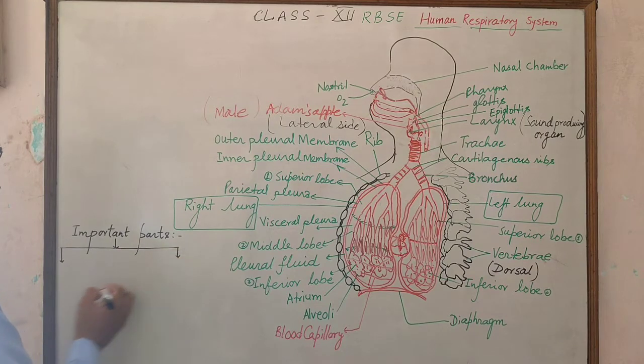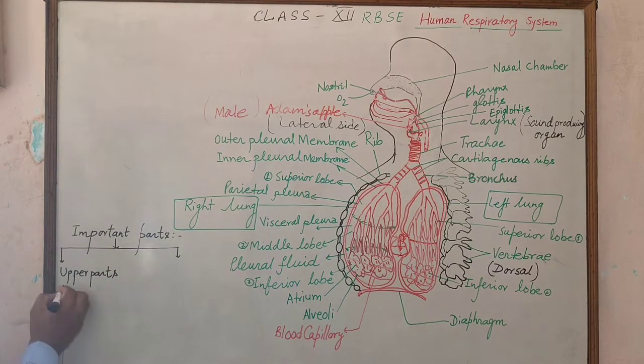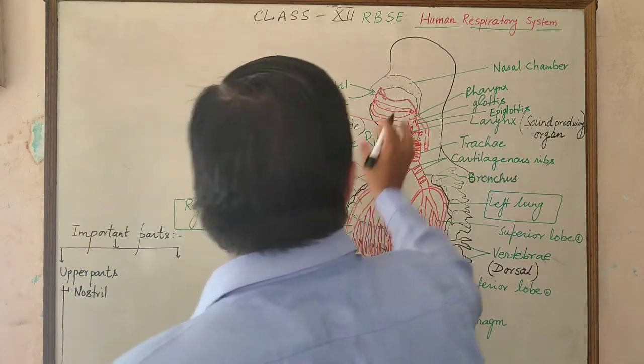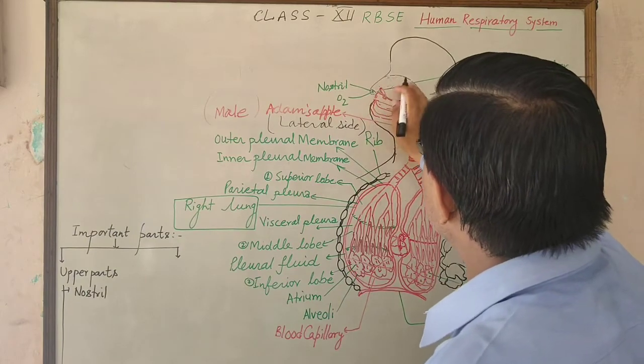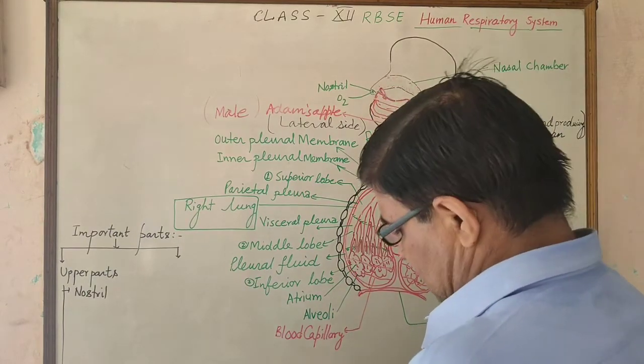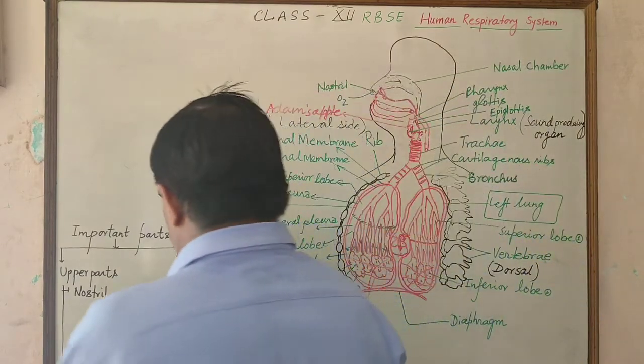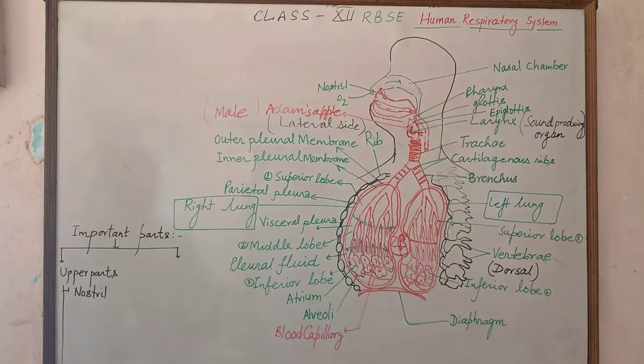In the upper part there are the nostrils, which lead to the nasal chamber, and after the nostrils, air passes into a cavity called the nasal cavity or nasal chamber.